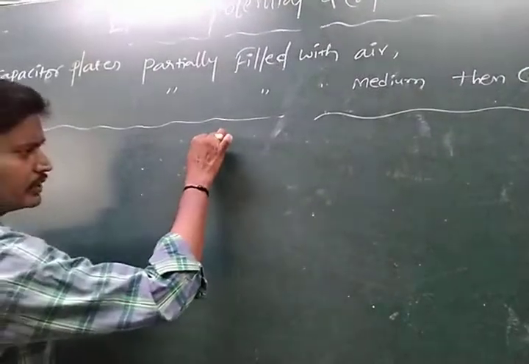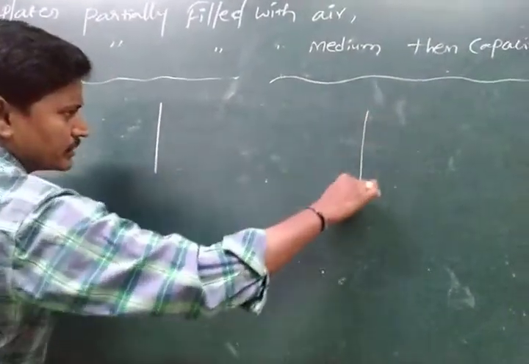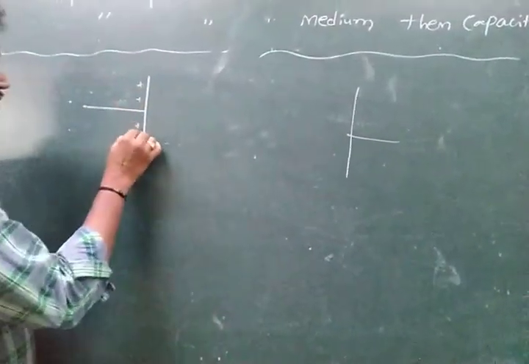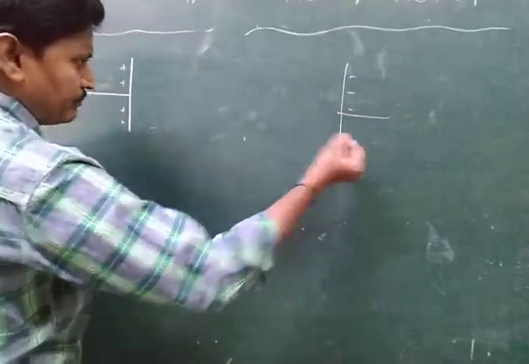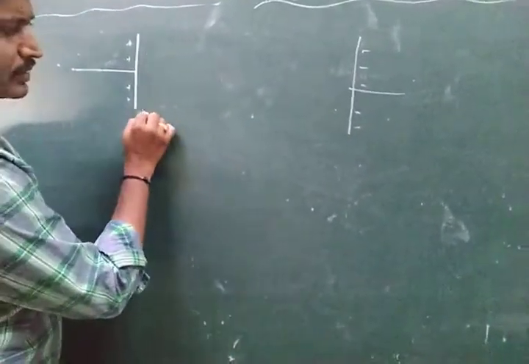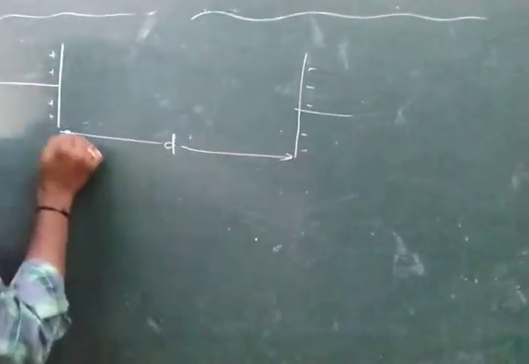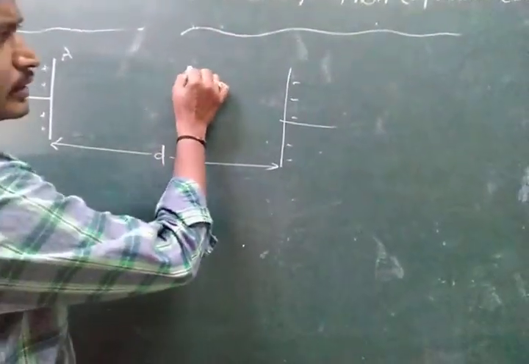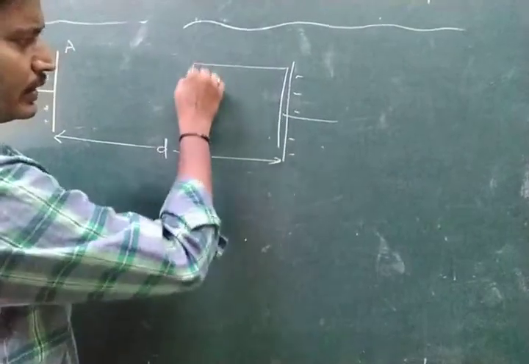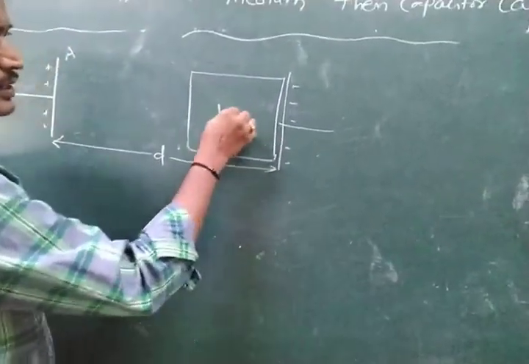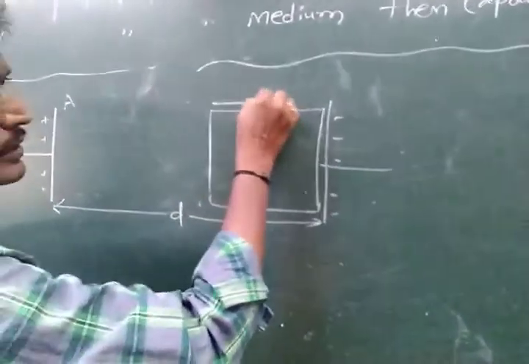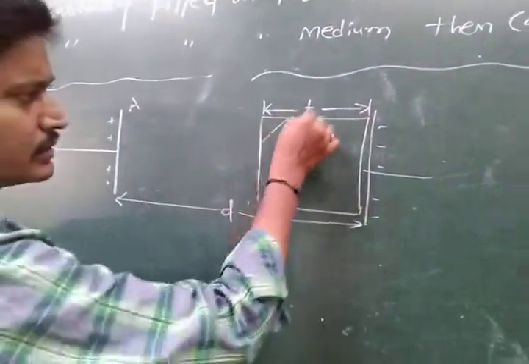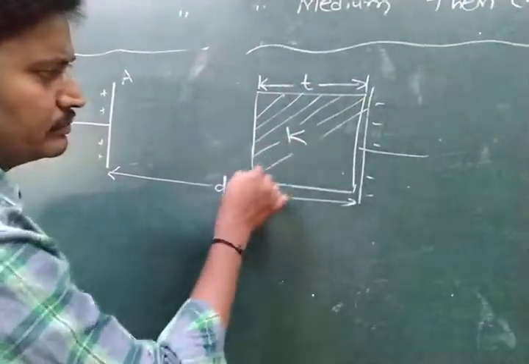For example, we can consider a parallel plate capacitor. This is the positively charged plate, and next the negatively charged plate. This is called a parallel plate capacitor, and the distance between the plates is D. The area of cross section is A. Now here it is partially filled with a dielectric material of dielectric constant K, and the thickness is T.